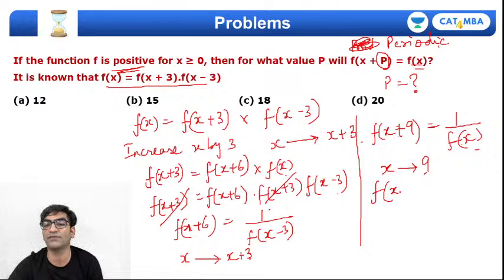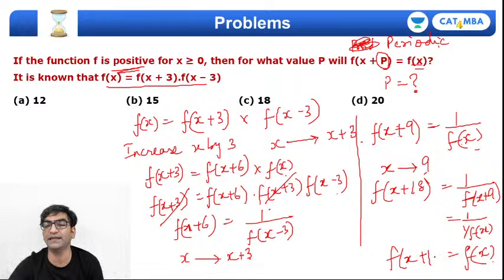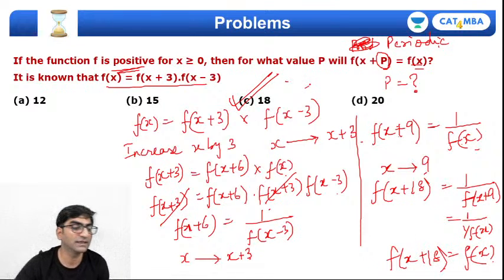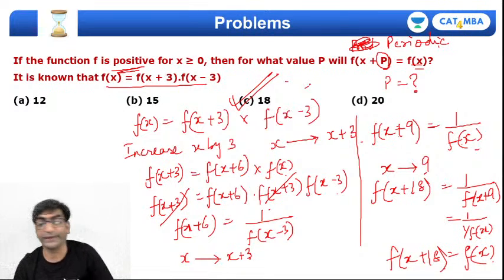यहां क्या बनेगा, f of x plus 18 will now be equal to 1 by f of x plus 9, which means this will be 1 upon 1 by fx, and so this will become f of x, है ना। देखो f of x plus 18 equal to f of x, मतलब p का वैल्यू क्या आया, ऑप्शन सी, the periodicity of this function is 18. Okay,